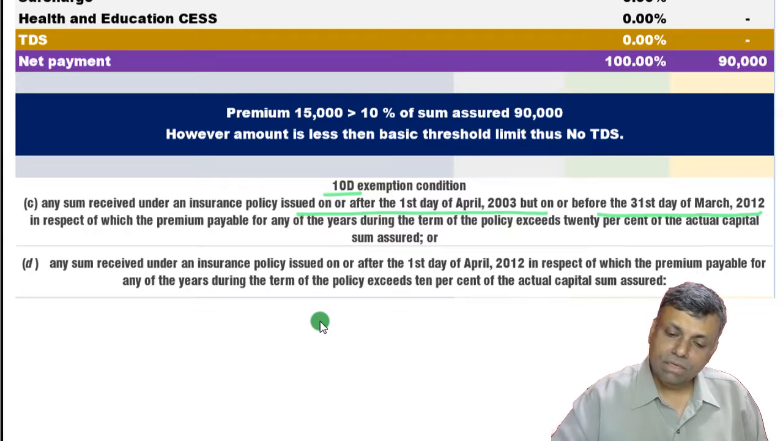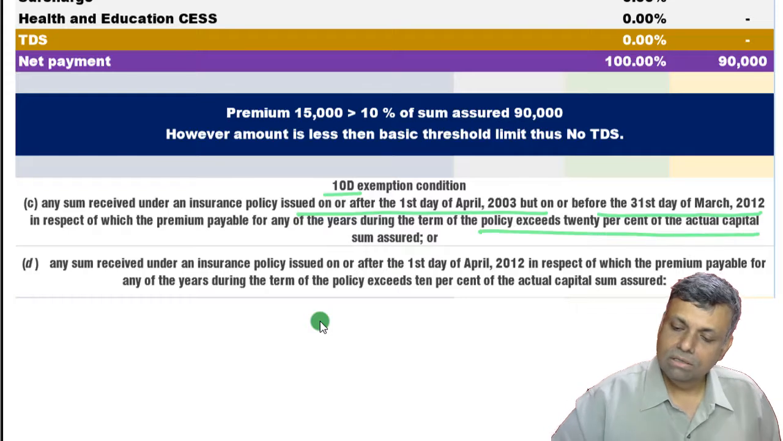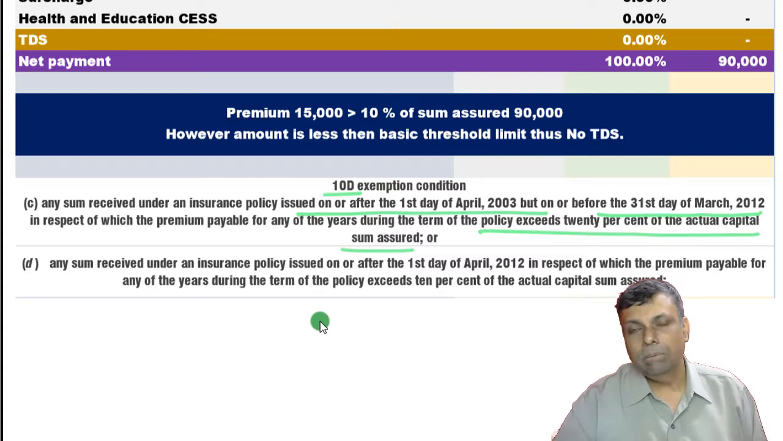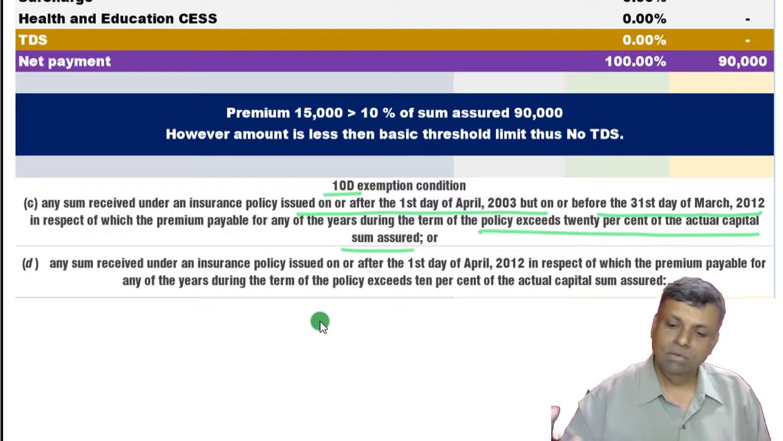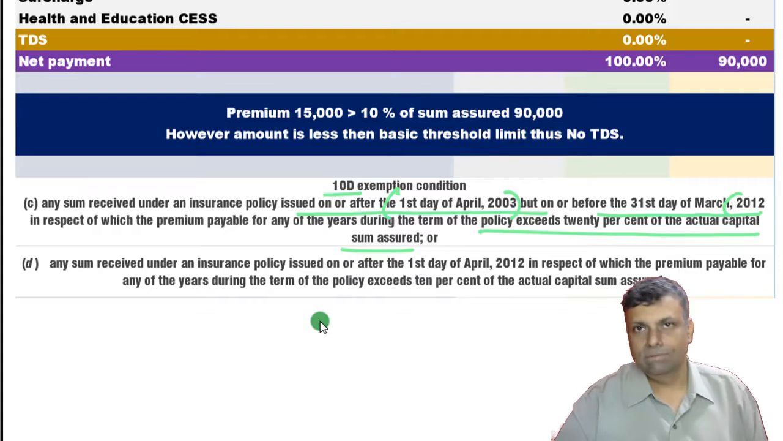premium exceeds 20% of the sum assured. So if your premium amount is less than 20% of the sum assured, then it will be exempt. But if your premium amount is more than 20% of the sum assured, then it will be a taxable policy. This applies only if the policy is taken after 2003 but before 2012. So between 2003 and 2012, that way you can say.